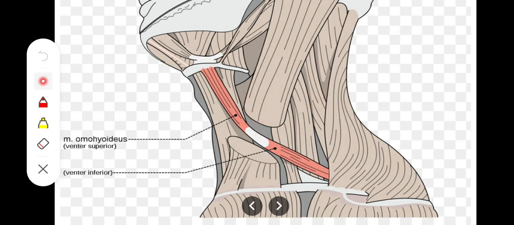And when it contracts, it will be depressing the hyoid bone, which occurs after swallowing. So whenever you swallow something or whenever you talk, you need to depress the hyoid bone. So these infrahyoid muscles are there to perform that function.